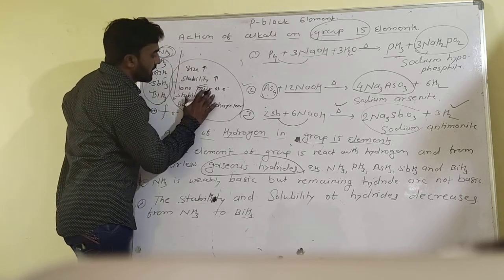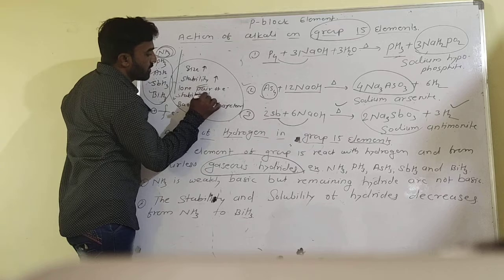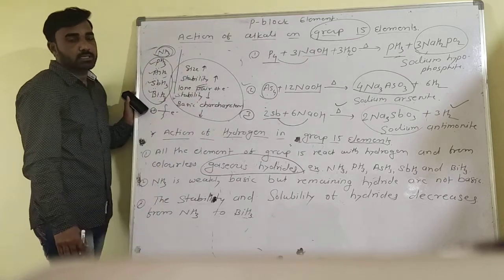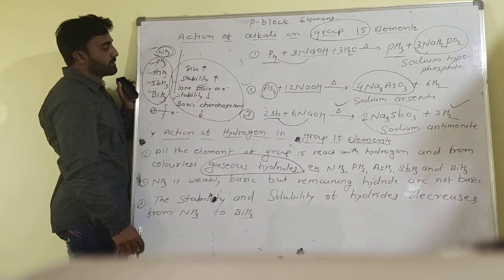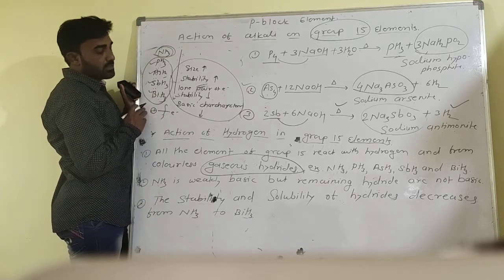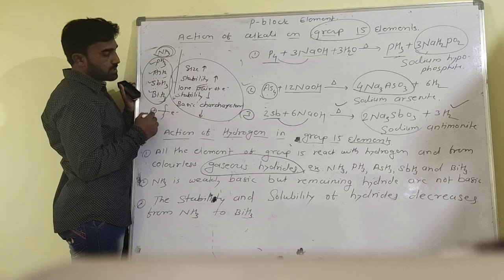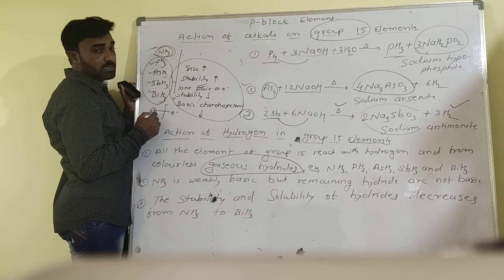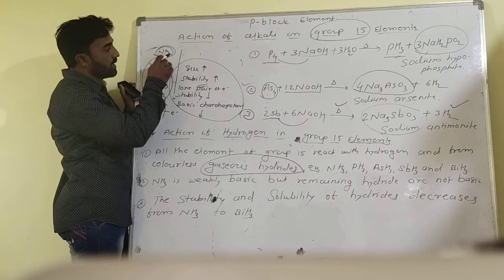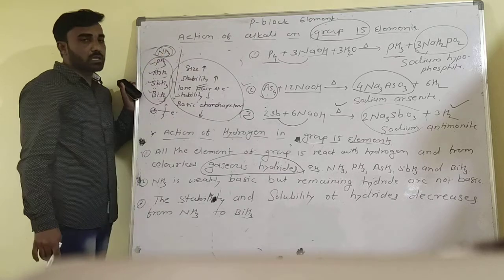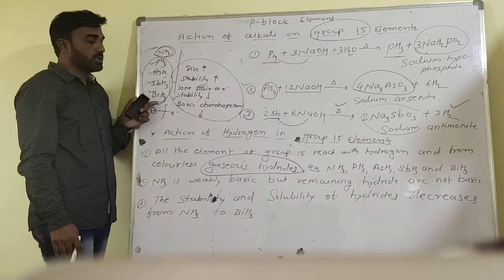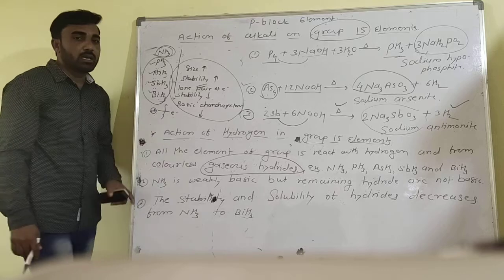So these are the points. That means stability decreases from top to bottom, depending upon size. As the distance between the nucleus and valence electrons increases, the attraction is less.